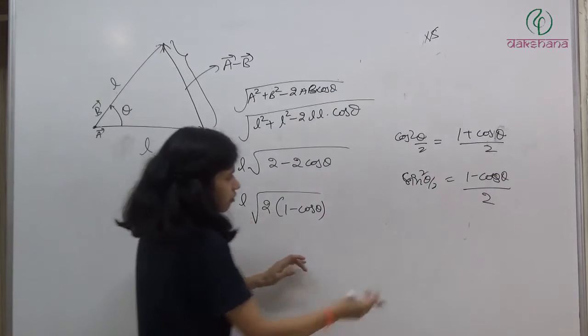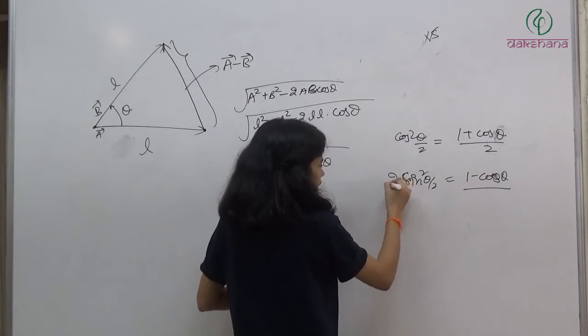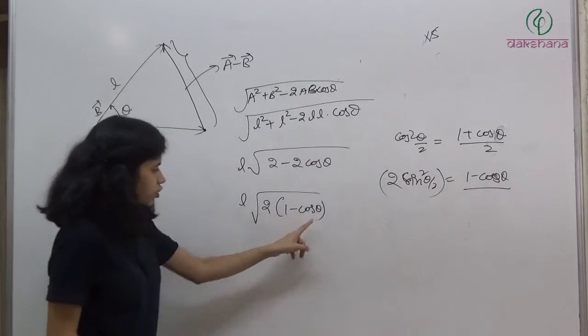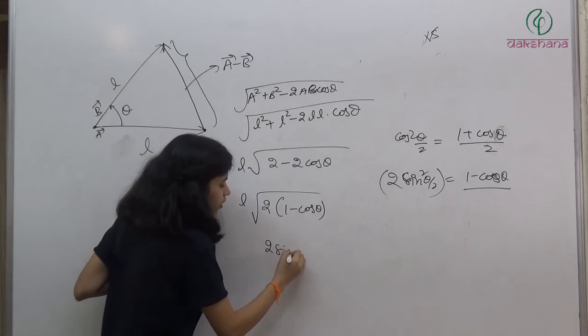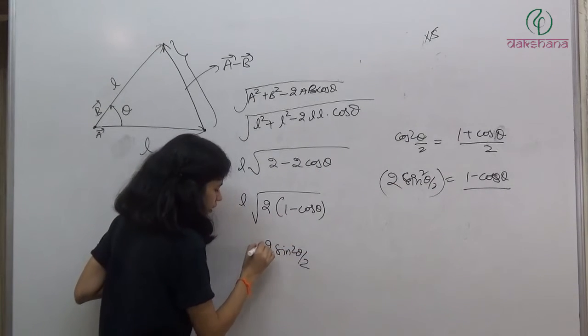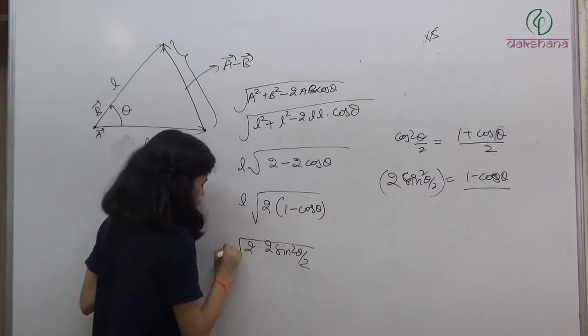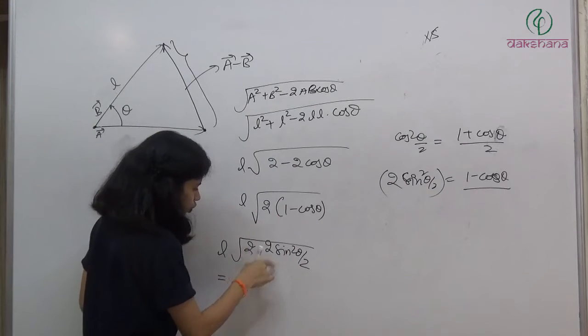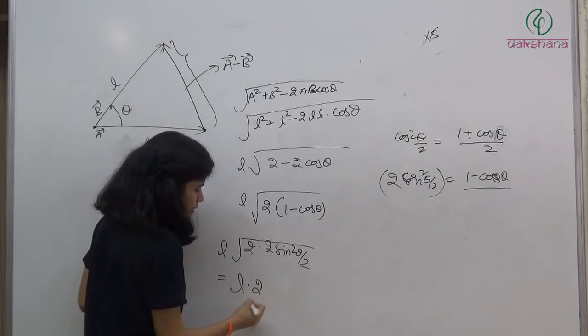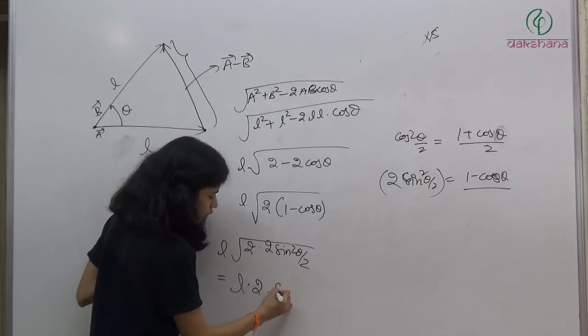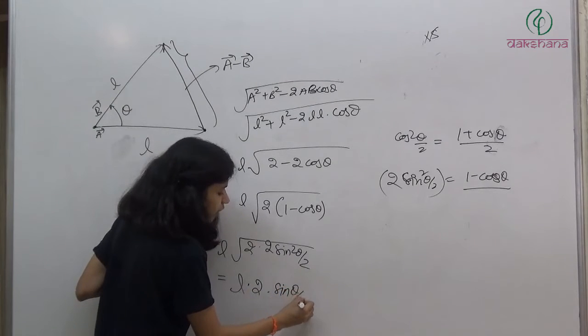So from here we have 1 minus cos theta, which is nothing but 2 sin square theta by 2. And we already have a 2 here. So it will become L root of 2 into 2 sin square theta by 2. It will come out as sin theta by 2.